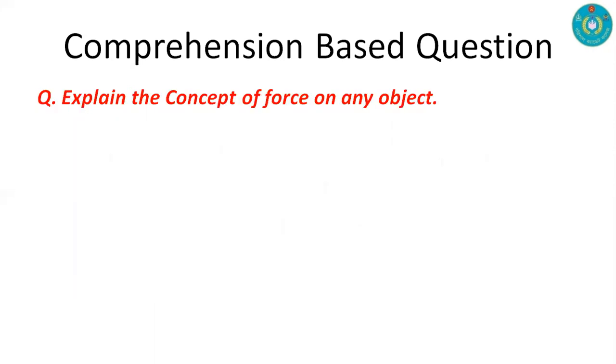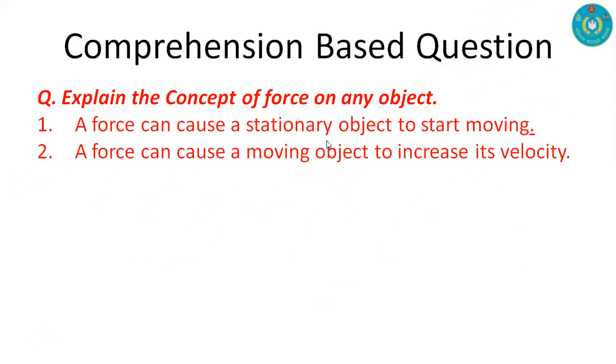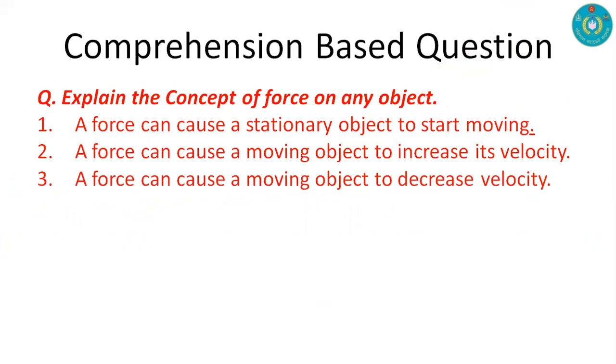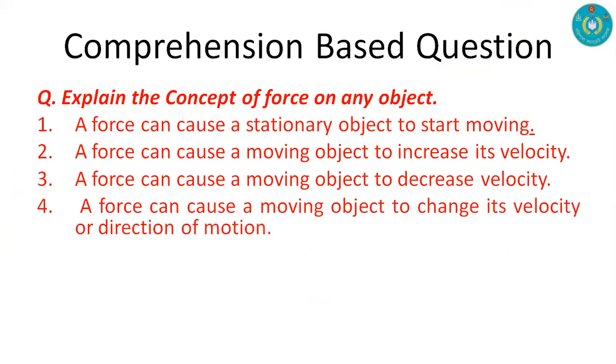And the question is: explain the concept of force on an object. A force can cause a stationary object to start moving. A force can cause a moving object to increase its velocity. A force can cause a moving object to decrease its velocity. A force can cause a moving object to change its velocity or direction of motion.